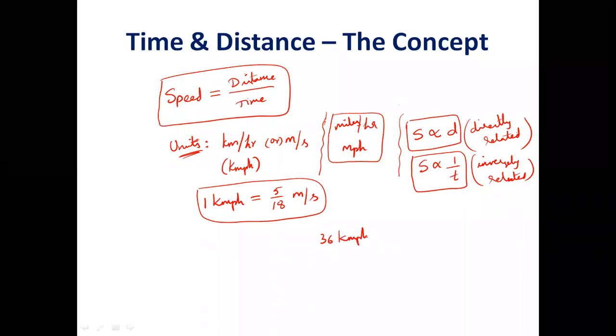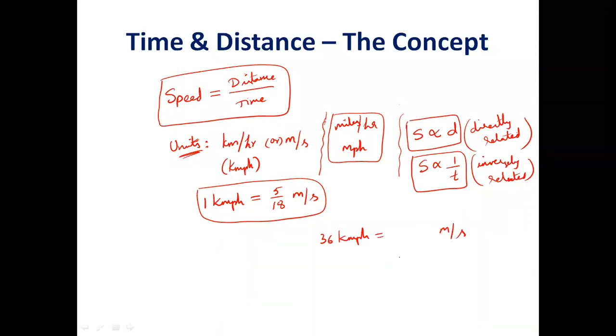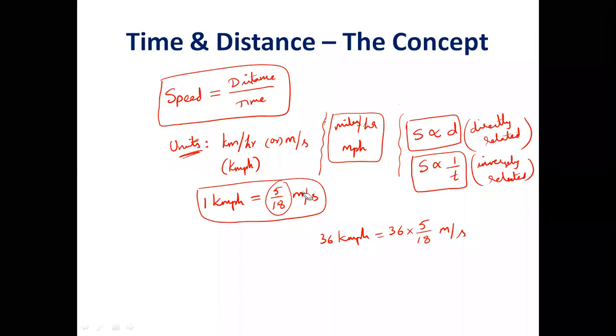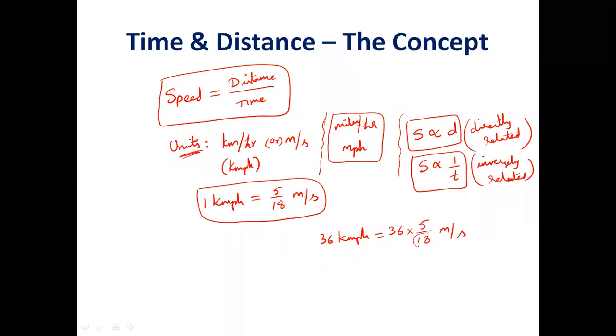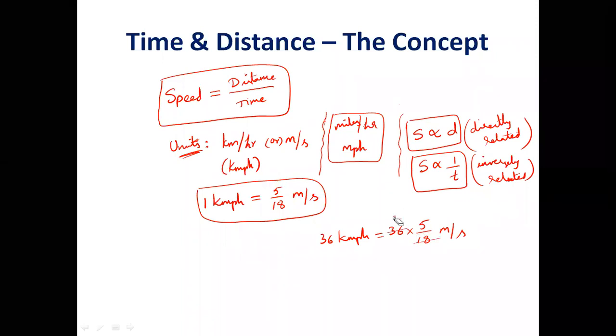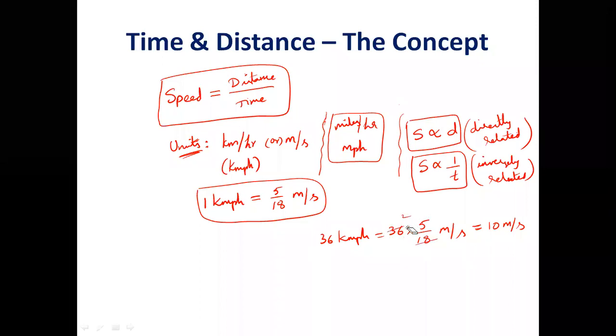36 kilometer per hour is given to you. Somebody asked you, please convert it into meters per second. So 36 should be multiplied with what factor? 5/18. Now the denominator has the number 18. So straightforwardly, we are asking whether you are able to cut the value with 18 or not. For that, the 18 table should be known. 18, how many times is 36? 2 times. 2 fives how much? 10. So directly 10 meters per second, right? So what multiplication table am I applying here? The 18 table.